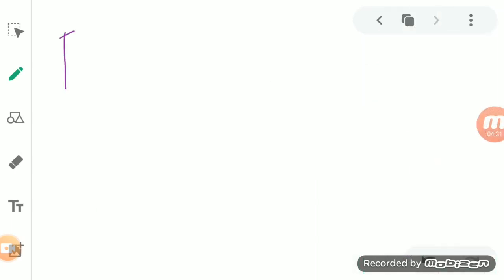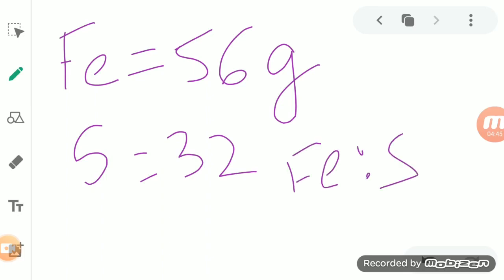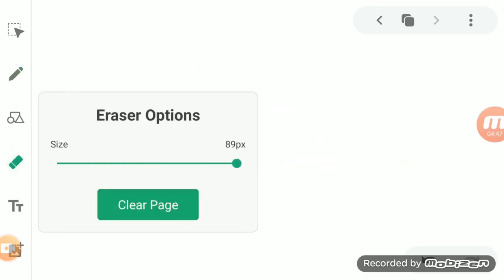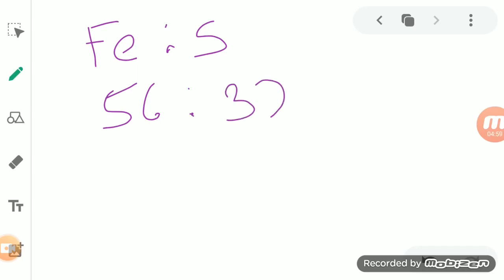The atomic mass of iron is 56 gram, and that of sulfur is 32. So if we take a ratio of iron to sulfur, the atomic mass of iron is 56 and that of sulfur is 32.